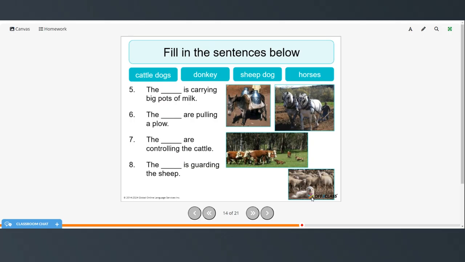All right, now pause the video and fill in the sentences below and restart when you're ready to check your answers. So the donkey is carrying big pots of milk. The horses are pulling a plow in the second picture here. The cattle dogs are controlling the cattle. And the sheepdog is guarding the sheep.